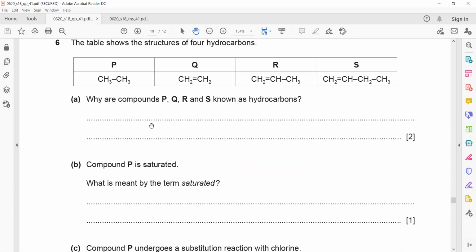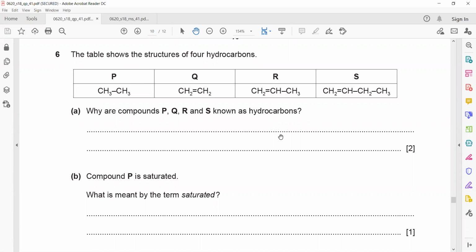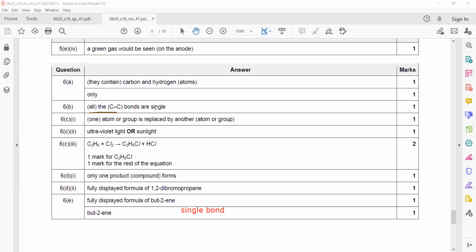Compound P is saturated. What is meant by the term saturated? For organic compounds, saturated does not mean soluble, and unsaturated does not mean insoluble. A saturated hydrocarbon means they contain single bonds within the structure. So when only single bonds are there within the structure, we call them saturated hydrocarbons. You can mention all carbon-carbon bonds are single, or that a single bond is present throughout the structure.